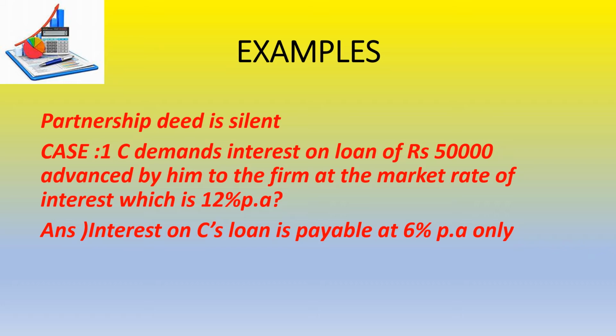So let me revise again with you all the rules according to the Indian Partnership Act 1932. Profit and losses are to be shared equally, interest on capital is not allowed, interest on drawings is not to be charged, partner's salary and commission are not to be allowed. Interest on loan, if any partner has given a loan to the firm, then he will get 6% per annum income from the firm because partner C has given a loan to the firm.